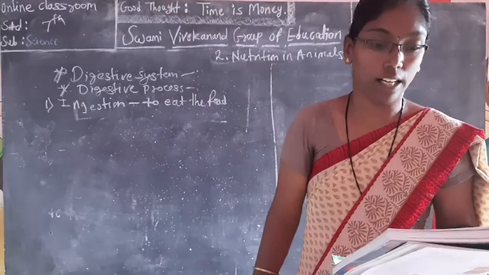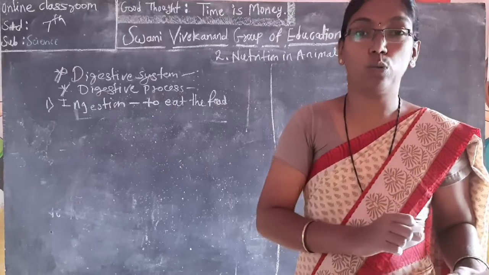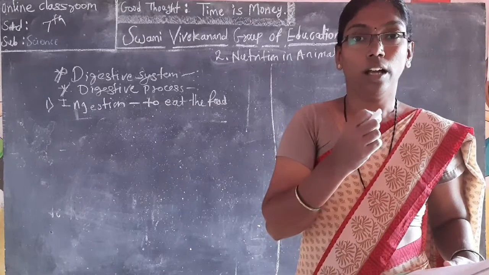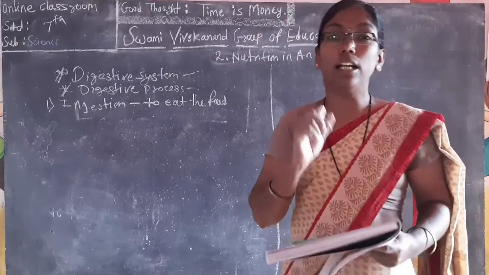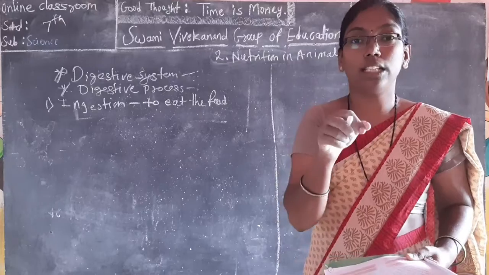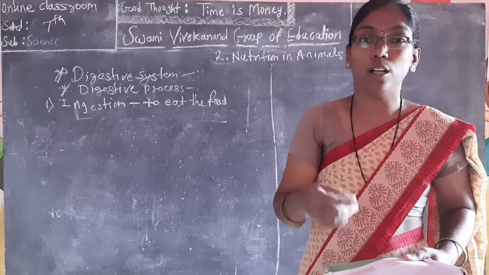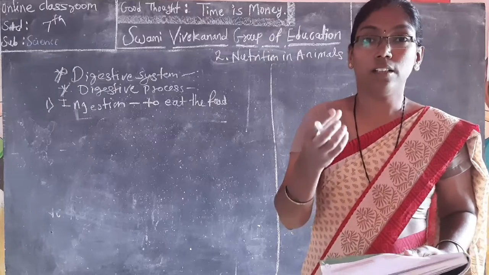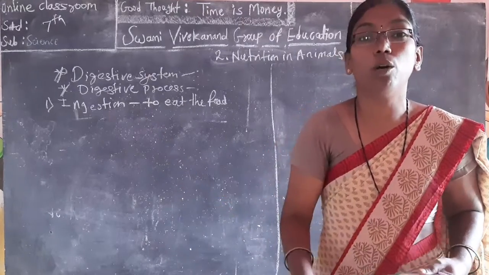The food is taken in big or small particles through the mouth. We eat the food, and what do we do? We chew the food with the help of teeth. In our mouth, teeth are present, saliva is present, and through these we can chew the food. We change the material which we eat. That means the compound will be changed into smaller and smaller molecules.